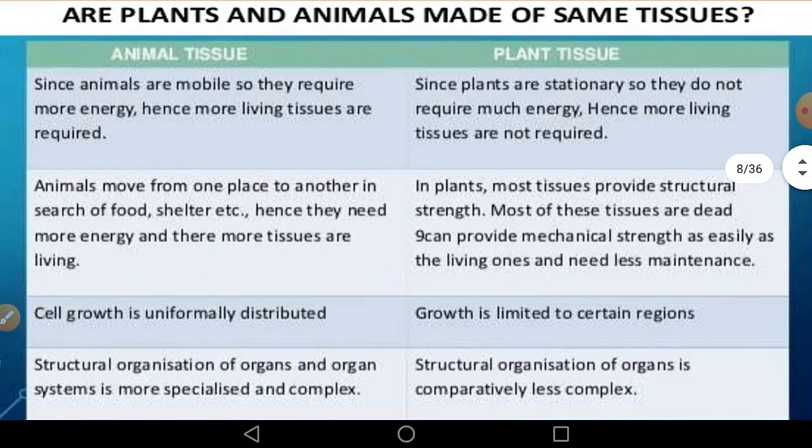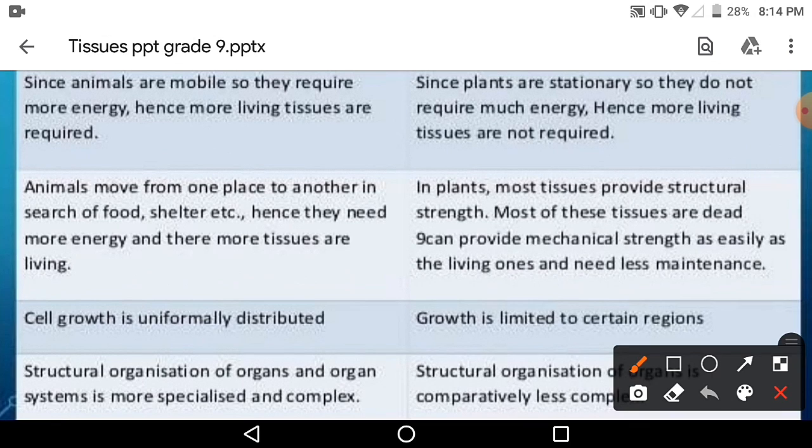I told you all, animals are mobile, so they require more energy. Since plants are stationary, they do not require that much energy, so more living tissues are not required. Here more living tissues are required. Animals move from one place to another, hence they need more energy and therefore more tissues are required. Here plants are stationary, so most of the tissues are dead and provide mechanical strength as easily as living ones and need less maintenance.